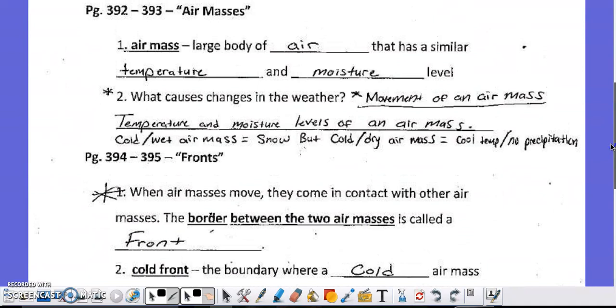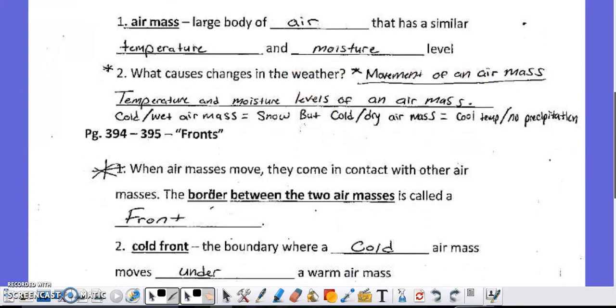When we talk about air masses, which are large bodies of air that have similar temperature and moisture, we need to know that those air masses moving are what cause change in weather. Meteorologists and weathermen will look at different air masses that are coming from different directions, and they realize that's what's causing the weather to change. The movement of an air mass is the cause of the change.